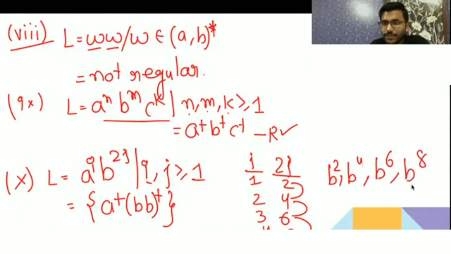So it is increasing as a length of AP. See, common difference is 2. So it is a regular language. It's regular because we are able to give a regular expression. First a plus, because any number of a, i greater than or equal to 1, then 2j is greater than or equal to 1. So when j is 1, then 2j is 2. When j is 2, then 4, then 3, then 6, means it is increasing in AP, and we can give a regular expression.